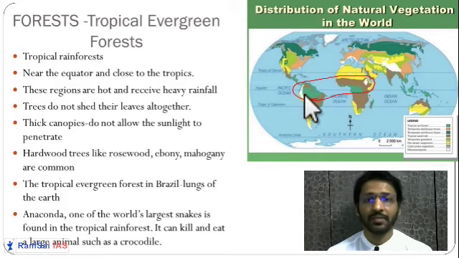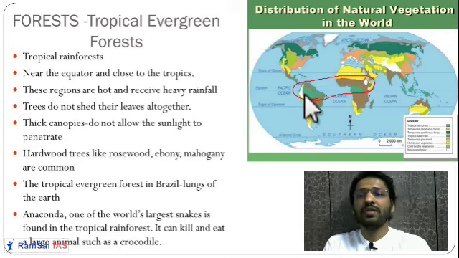And this region is famous for the highest biodiversity in the world. Since sunlight and the water is very high, trees develop hardwood type of characters. So trees are of hardwood type.